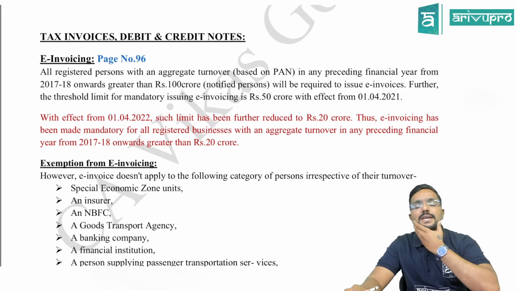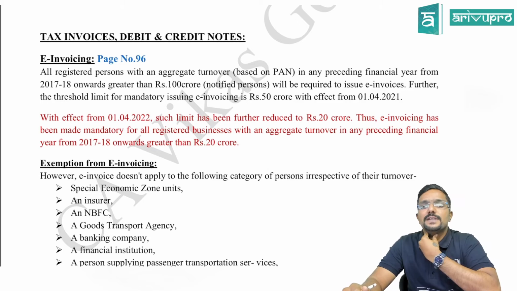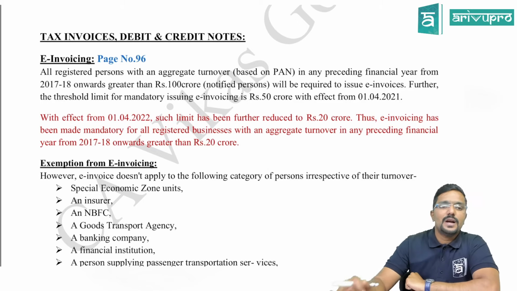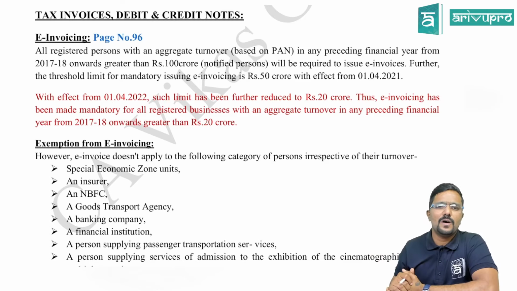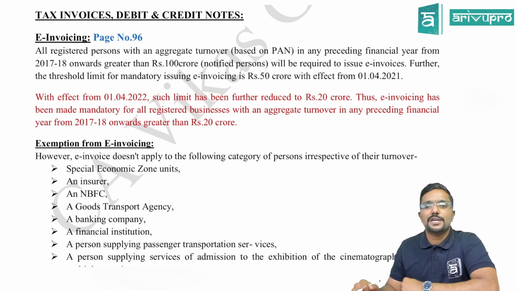Yeah. The next change is with respect to the topic tax invoices, debit and credit note in the same chapter. Come to e-invoicing there on page number 96. Let me read. All registered persons with an aggregate turnover based on PAN, that is all India based. Even though you might be having different registrations, all registrations put together, if you have an aggregate turnover in any preceding financial year from 17-18 onwards greater than 100 crore, notified persons will be required to issue e-invoices. They are supposed to issue invoices in the electronic form.